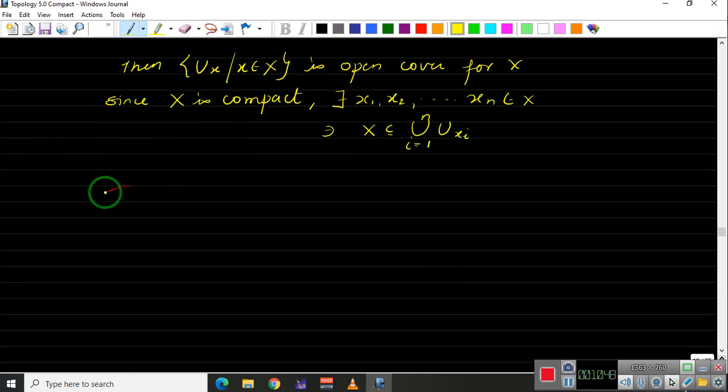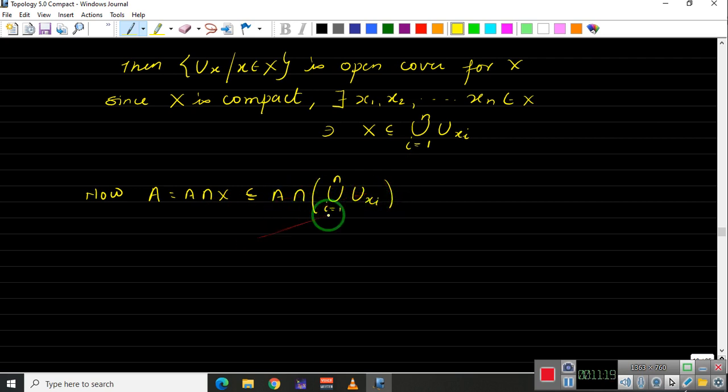So what will be A? Now A can be written as A intersection X, because X is the whole space and A is a subset of X, so A intersection X will be equal to A. And then we know that this will be contained inside the union of I from 1 to n of Uxi.